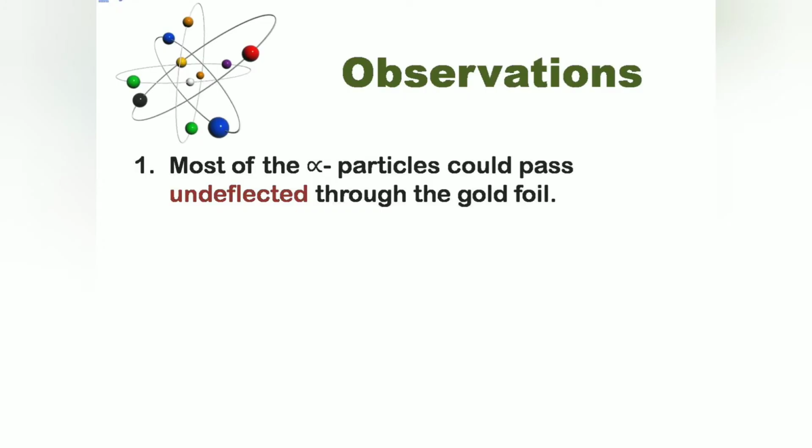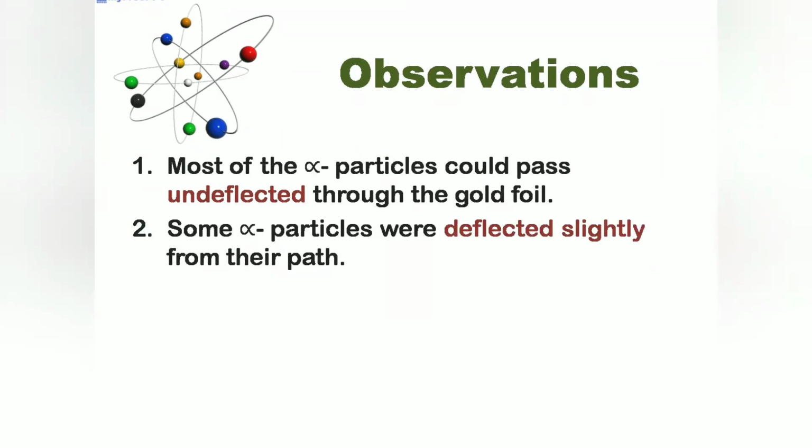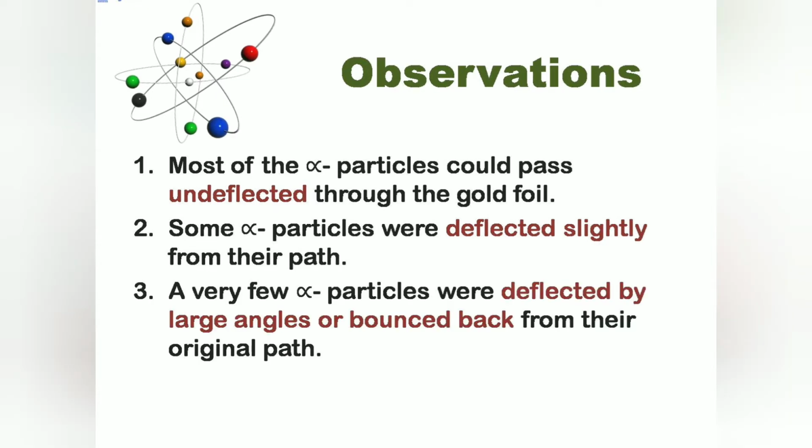So the three observations of this experiment are that most of the alpha particles could pass undeflected through the gold foil. Some alpha particles were deflected slightly from their path, and a very few alpha particles were deflected by large angles or bounced back from their original path.